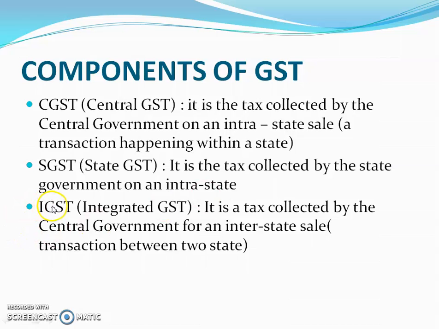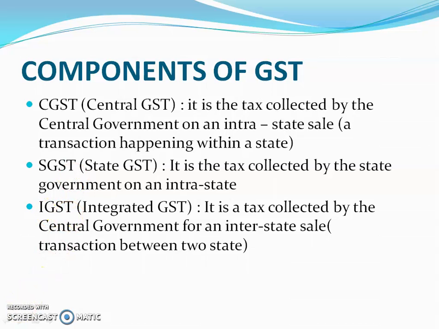Then third one, IGST, that is Integrated GST. It is a tax collected by the central government for an interstate sale, that is a transaction between two states. So there are three components of GST: CGST, SGST and IGST.